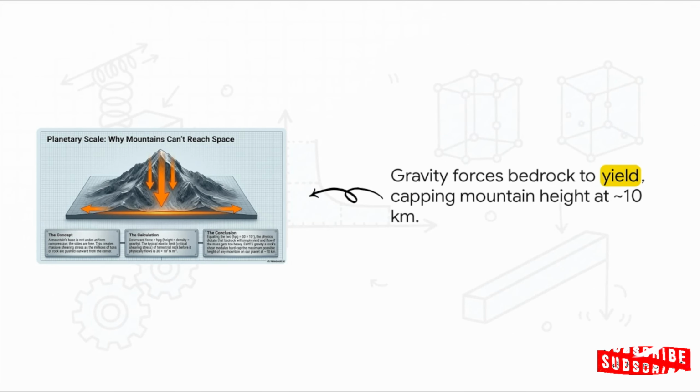And just to blow your mind a little as we conclude our lesson, these exact same mechanical principles don't just apply to paperclips and bridges, they apply on a massive planetary scale. This is literally why mountains can't just keep growing indefinitely into space. The base of a giant mountain experiences overwhelming shearing stress. Eventually, the sheer downward force of all that stacked rock exceeds the rock's critical elastic limit. Earth's own gravity literally forces the bedrock at the bottom to yield and flow outward like putty. This acts as a mechanical cap, limiting the maximum possible height of any mountain on Earth to about 10 kilometers.